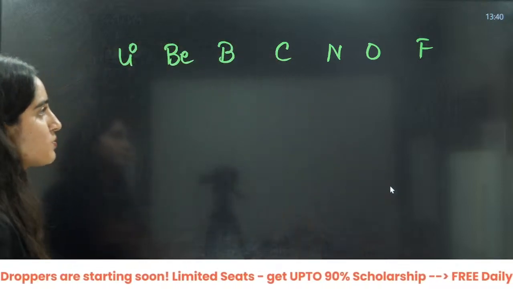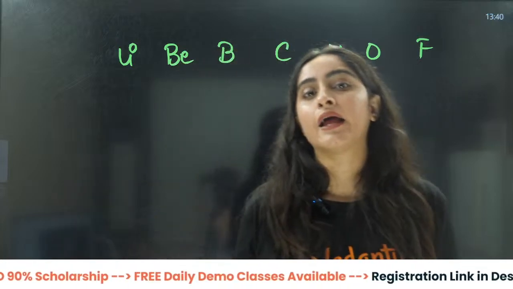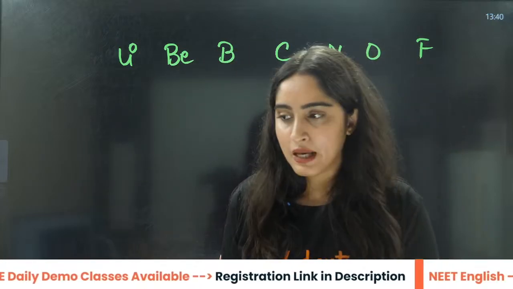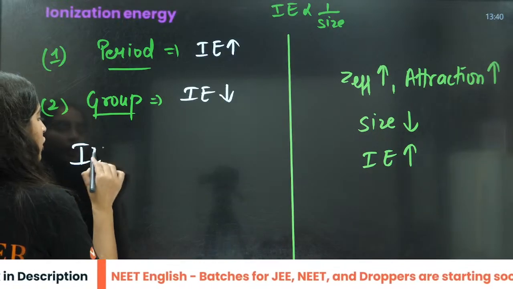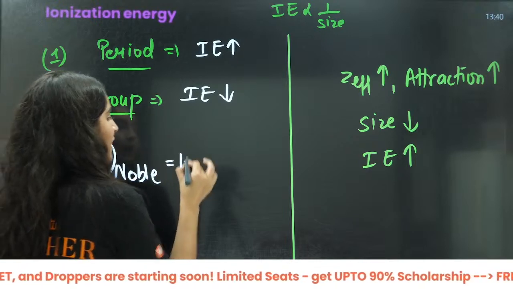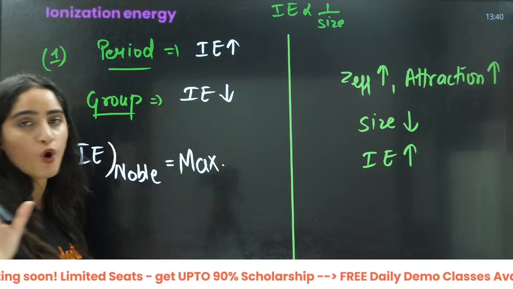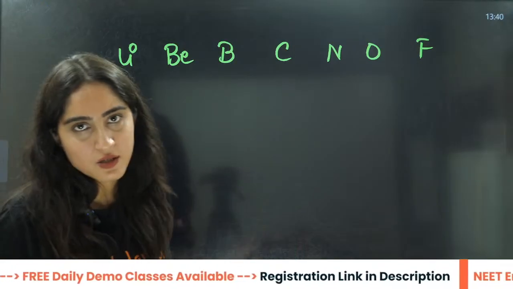It is nearly impossible. So ionization energy of noble gases is the maximum in the entire periodic table, because it is very difficult. You can write this here. So I'm not going to talk about noble gases.